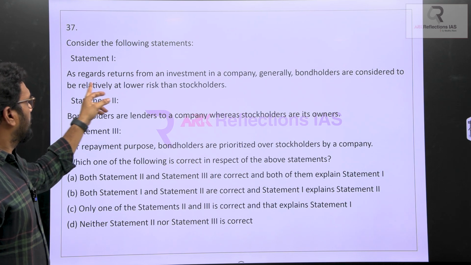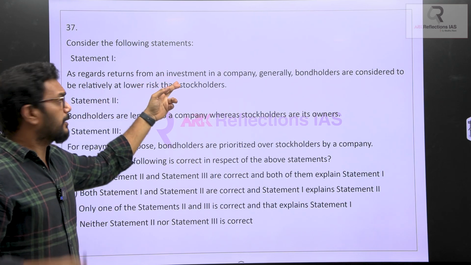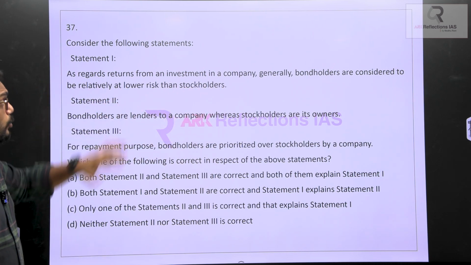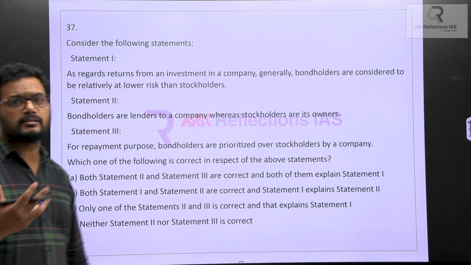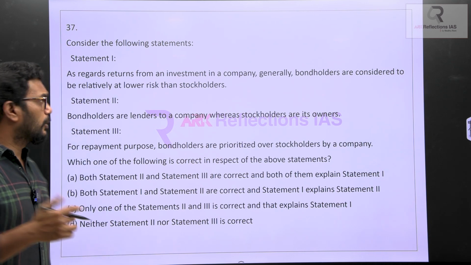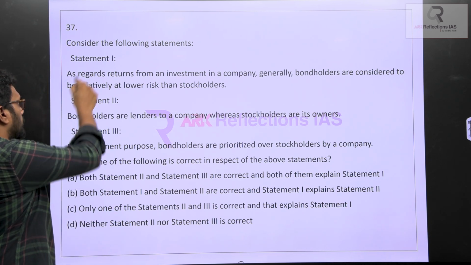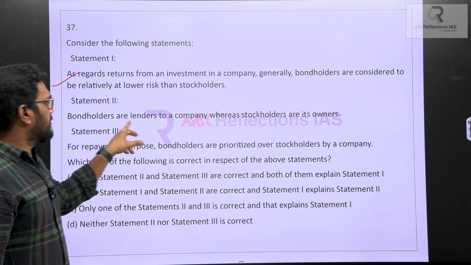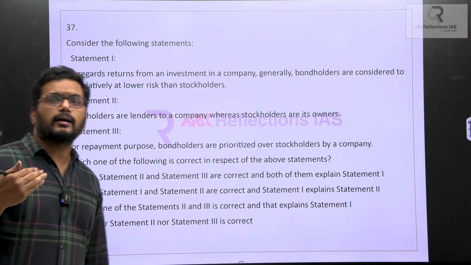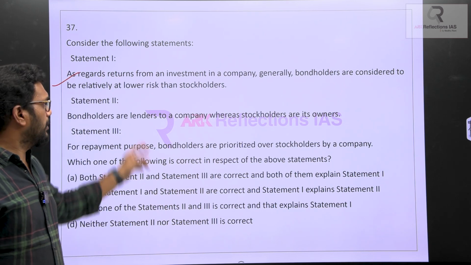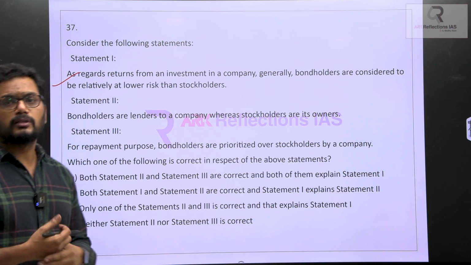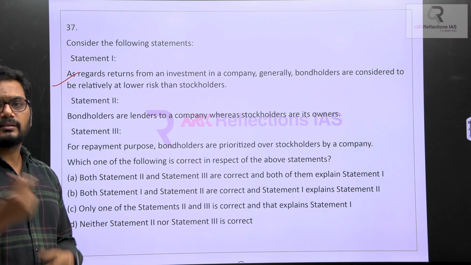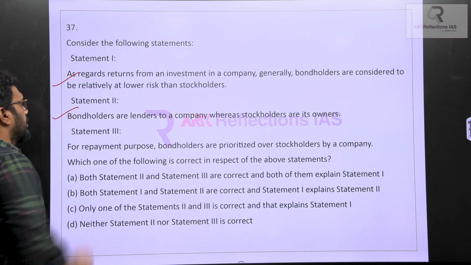So as regards returns, that means what returns I am getting on an investment in a company, generally bondholders are considered to be at a lower risk, because the share market itself is risky, but comparatively bonds will have a lower risk. So this statement is true. Next one, bondholders are lenders to the company. Obviously they are the ones giving credit to the company, whereas stockholders are owners, because stockholders' equities give ownership, while bondholders are creditors. Statement 2 is also correct.